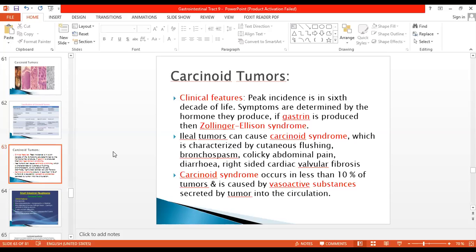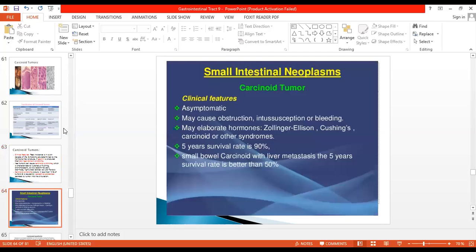Carcinoid syndrome occurs in less than 10% of the tumors and is caused by vasoactive substances which are secreted into the circulation by the tumor cells. So again, clinical features: they can be asymptomatic. They can lead to obstruction and intussusception or bleeding because of the presence in the lumen of the intestine. They can elaborate hormones. If gastrin is elaborated, they can lead to Zollinger-Ellison syndrome. They can lead to Cushing syndrome if they are elaborating adrenocorticotropic hormone, ACTH.